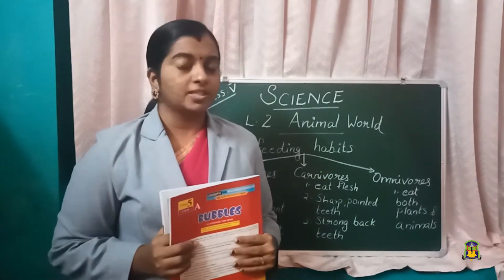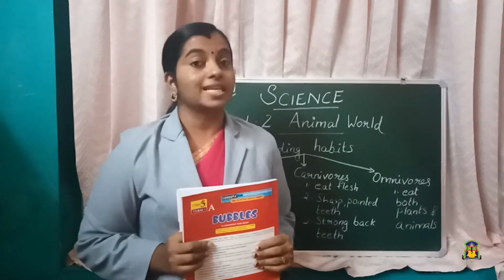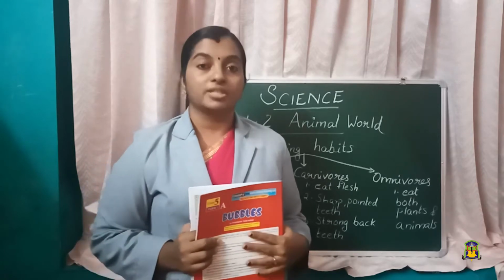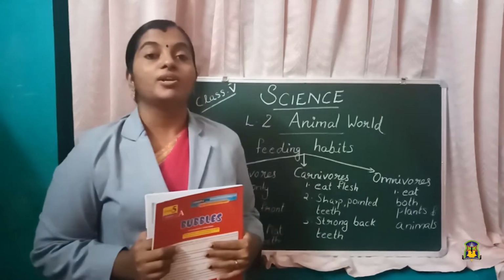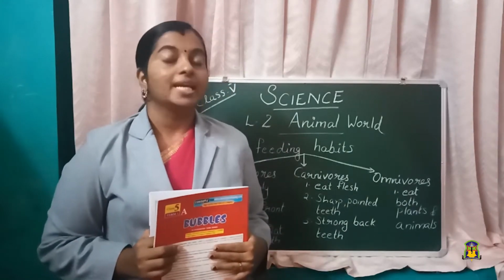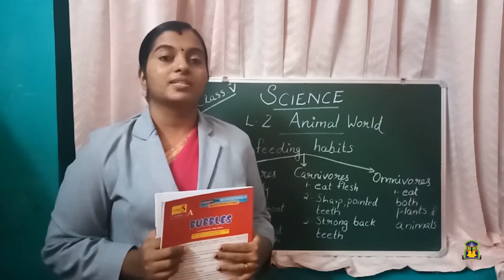Do you remember what we were studying in our last class? Yes, we were studying about animal world. That is lesson 2, animal world. And we discussed some important terms also. Shall we rewind everything once again? Yes, we were studying about habitat. What do you mean by habitat? It is the area in which an organism lives. And we discussed about some habitats like desert, forest, polar region, etc.